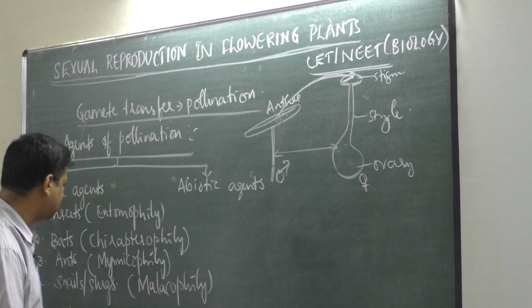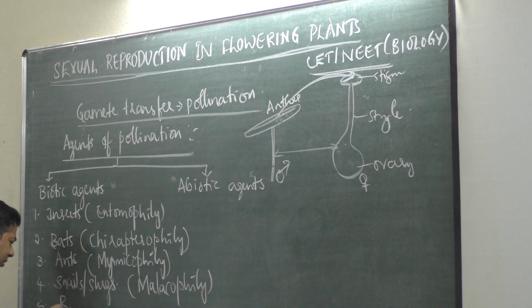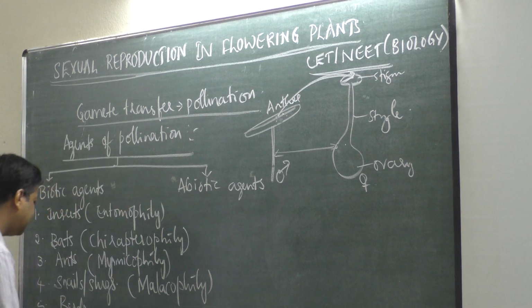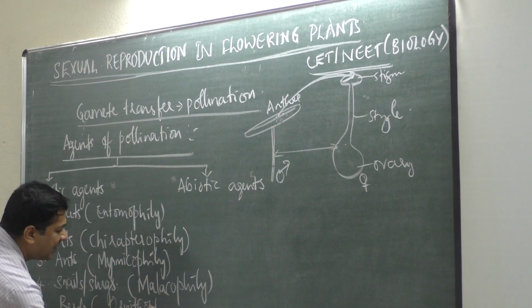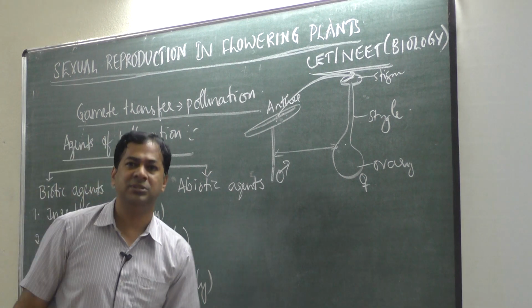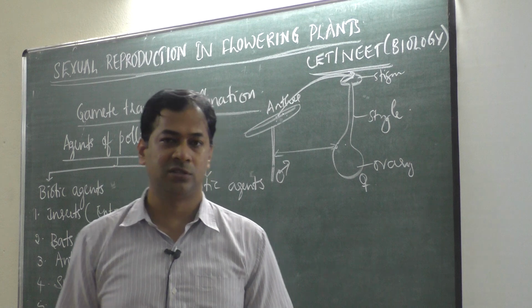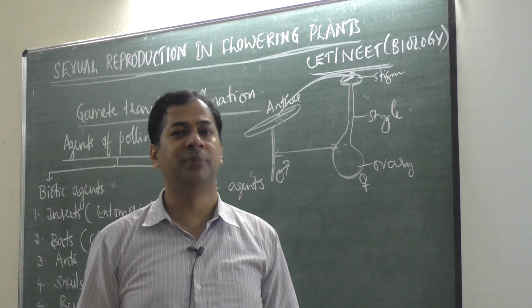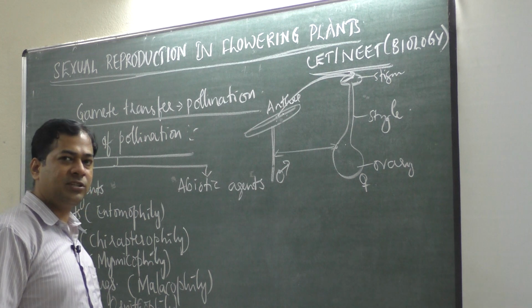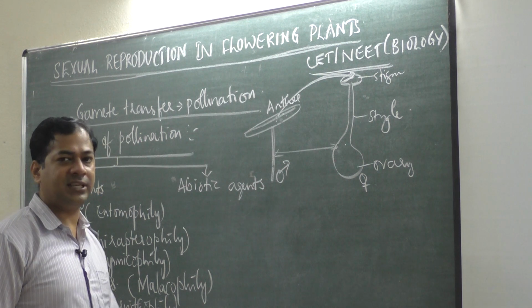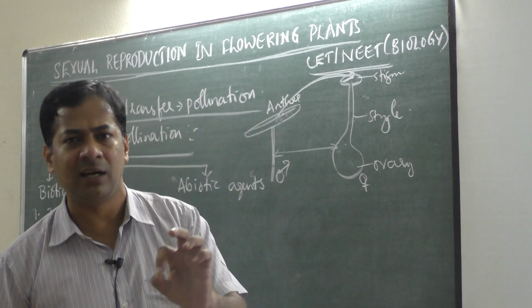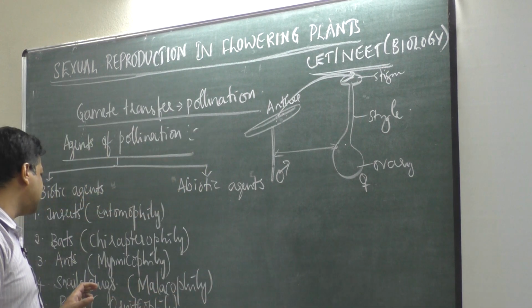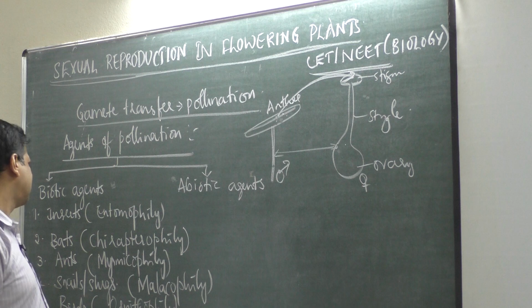If birds like hummingbirds are used as agents, then it is called ornithophily. Ornithology means the study of birds, and ornithos means birds. So if birds transfer pollen grains from anther to stigma, the type of pollination is called ornithophily.